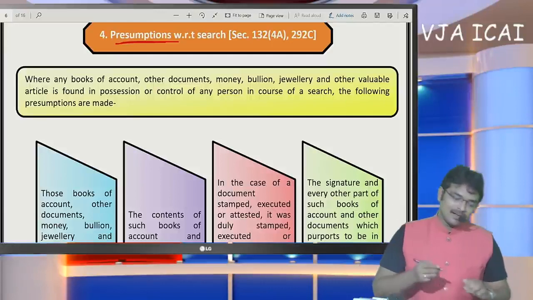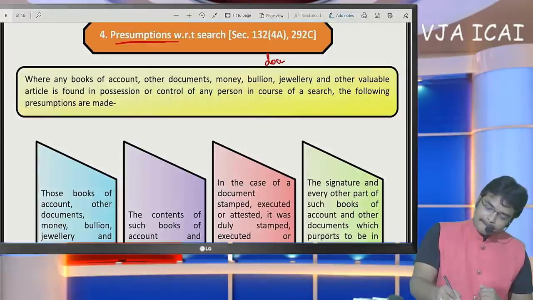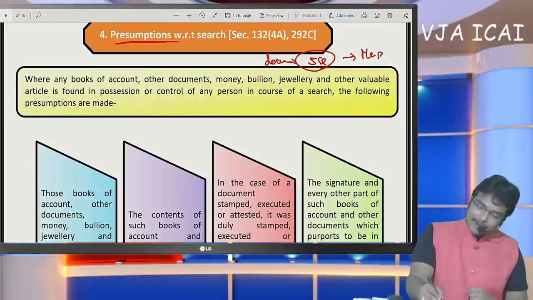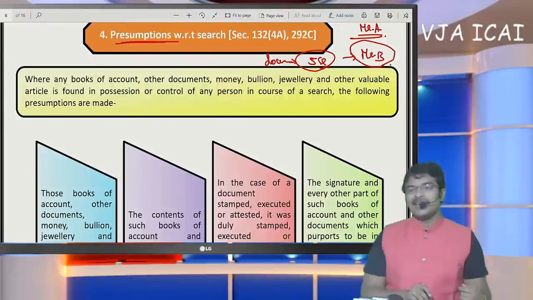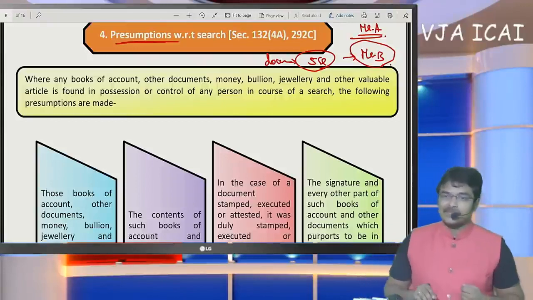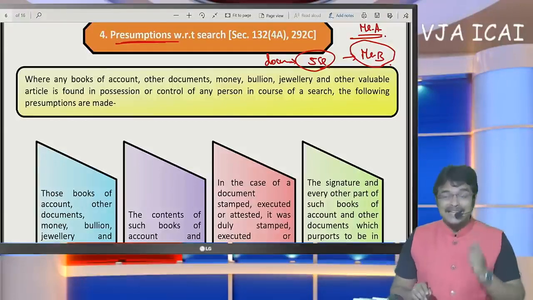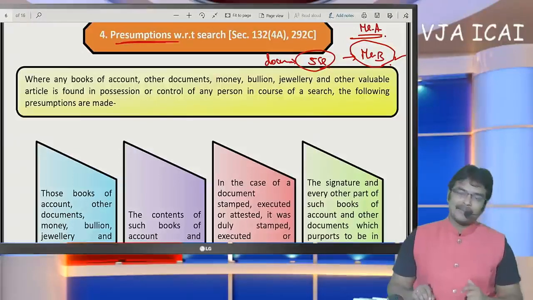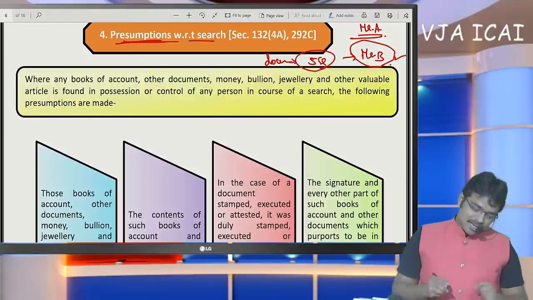For example, there is a document which was registered for 5 crores in the name of a friend, Mr. B. If search is made in the premises of Mr. A, but there is a document in the name of Mr. B, a property document for 5 crores. Now what the department presumes is Mr. B is the benami of Mr. A. Whether the department can think like that? Yes. Presumption with respect to search.